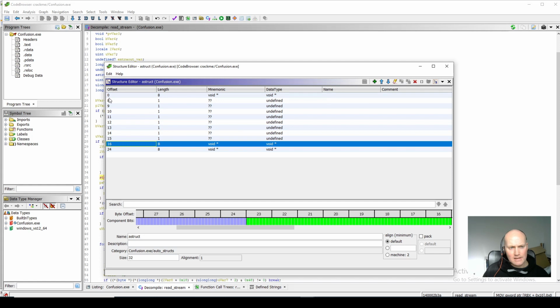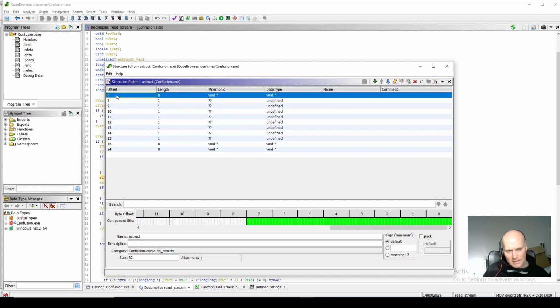That's because it's seen that it's being referenced with these offsets: offset 0, offset 16 and offset 24 bytes. So it's recognized these as potential fields. Because this looks like a standard string, I'm going to rename it standard string, and I'll click save.